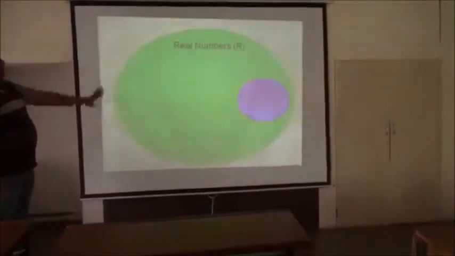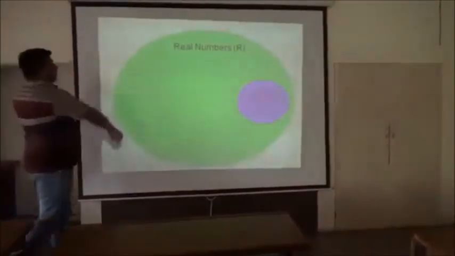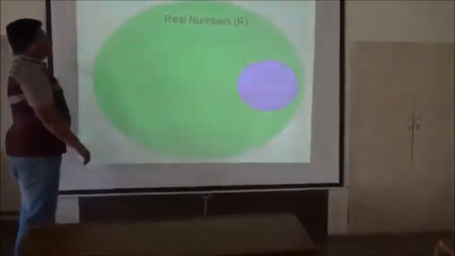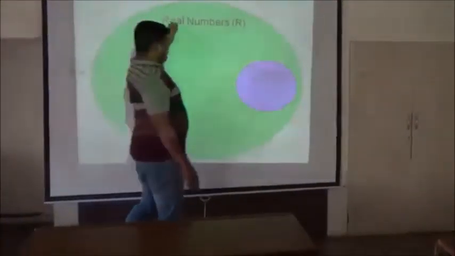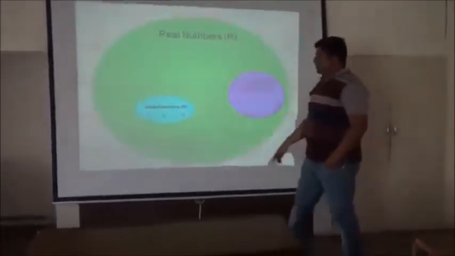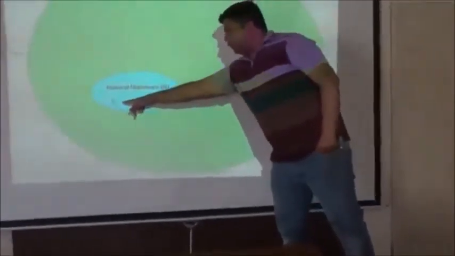This is a Venn diagram. The complete circle represents the real numbers, denoted by capital R, and this subset is irrational numbers. The first basic set is natural numbers, denoted by N, which are the positive counting numbers, not including 0.